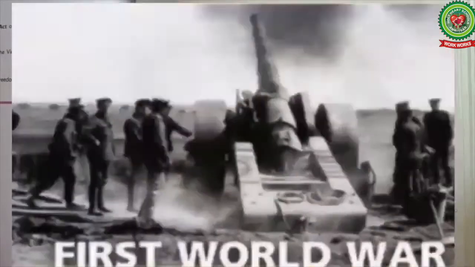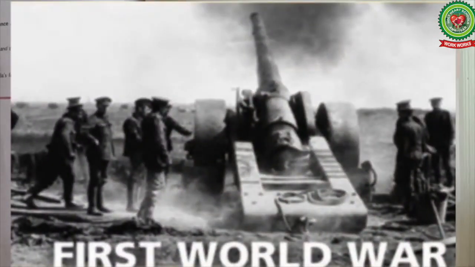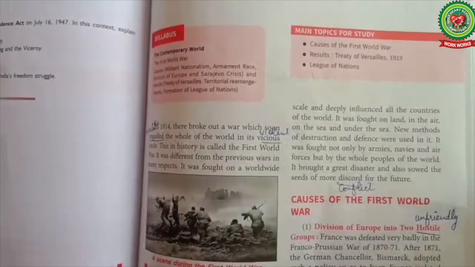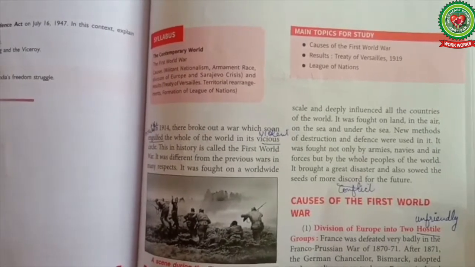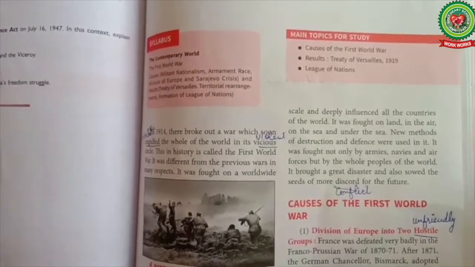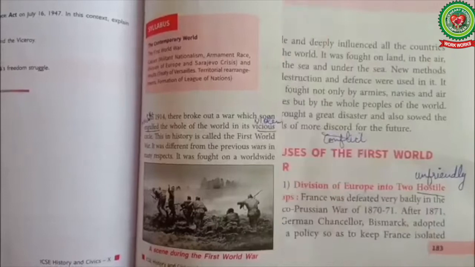In 1914, there broke out a war which overtook the whole world in its violent circle. That war was called the First World War. It was fought on a large scale and influenced all the countries of the world. New methods of destruction were used in it. It was fought not only by armies, navy and air forces, but by the whole people of the world. And it also made a ground of conflict for the future.